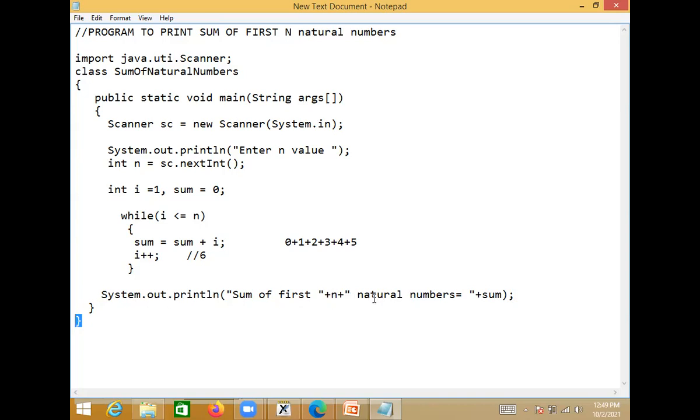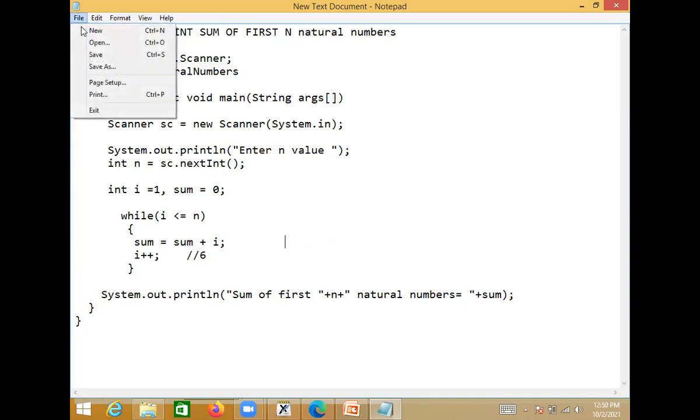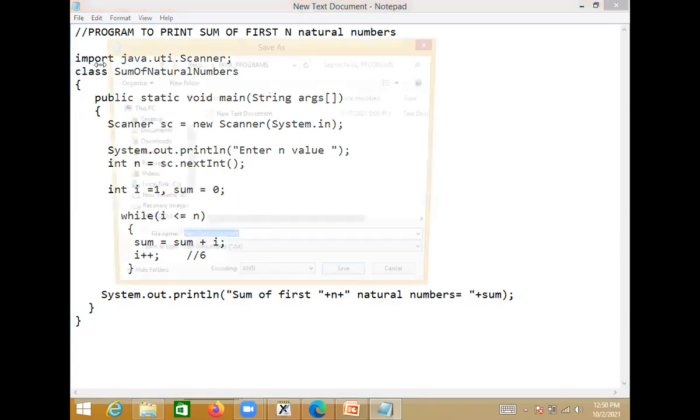If you give 5, the sum of the first 5 natural numbers is equal to 15, it prints. If you enter n value 10, then it prints the sum of the first 10 natural numbers is equal to 55. That's how the message is printed onto the screen. Okay, so let me save this program. Save as.